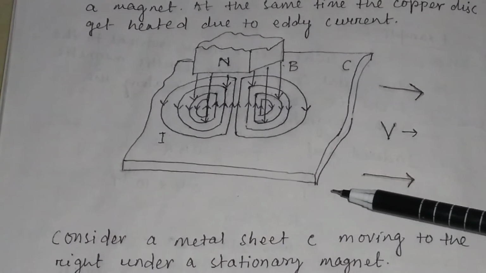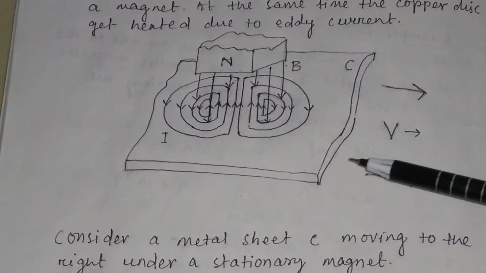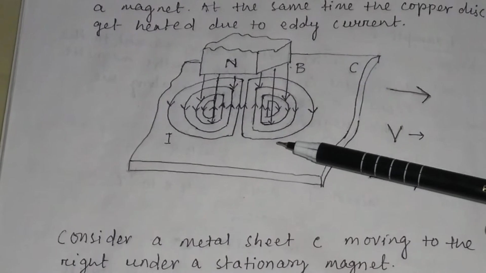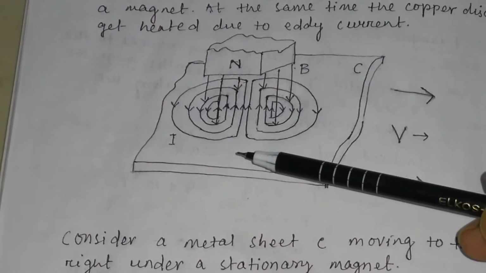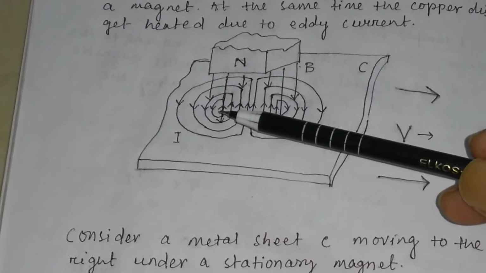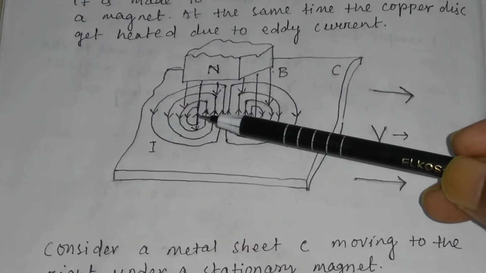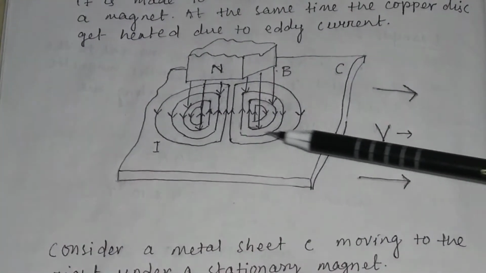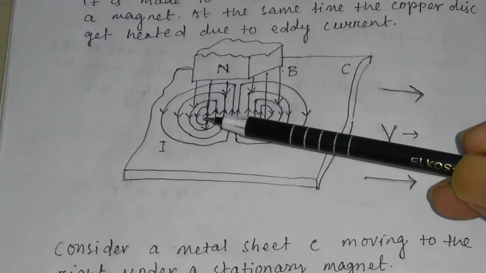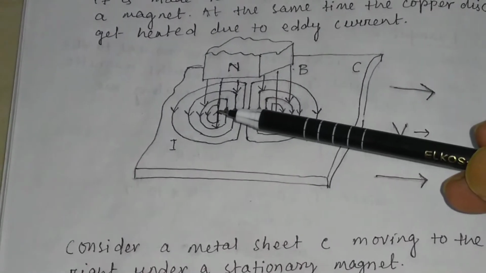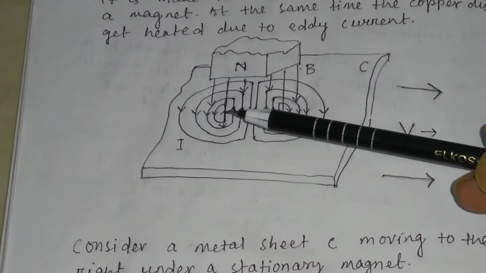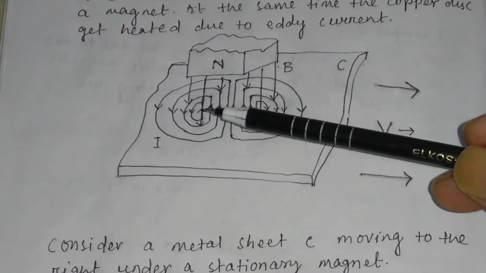Since the metal sheet is moving, the magnetic flux through a given area of the sheet is changing. Suppose you take this area of the metal sheet. When the sheet moves, the magnetic flux through this point on the metal sheet will change.